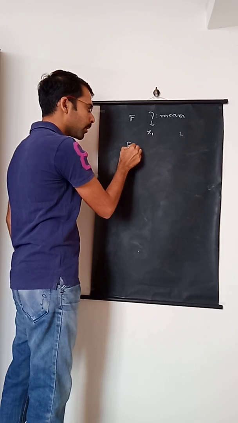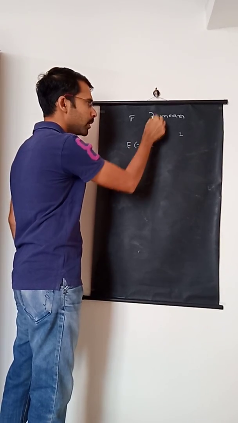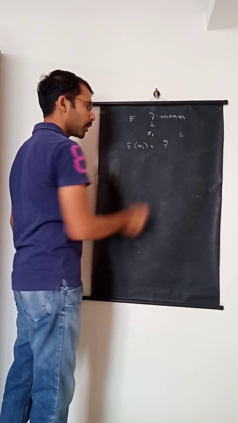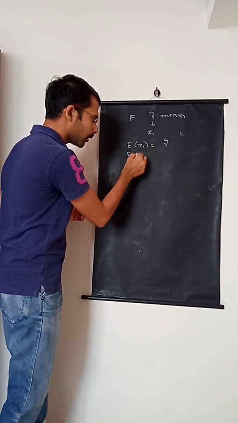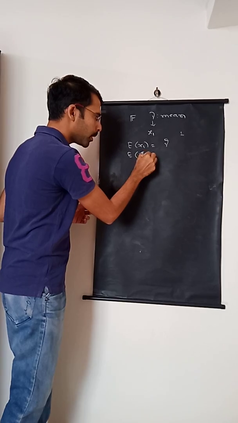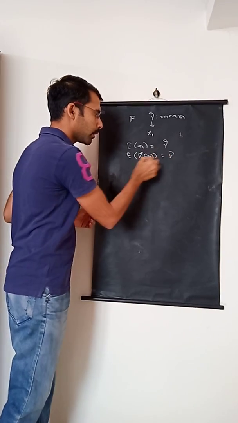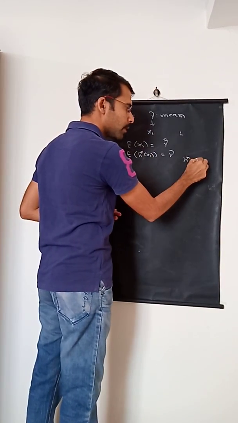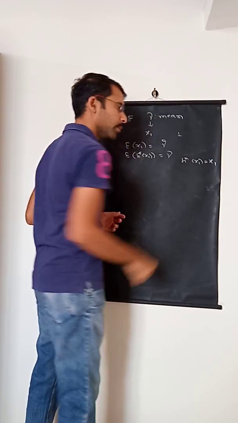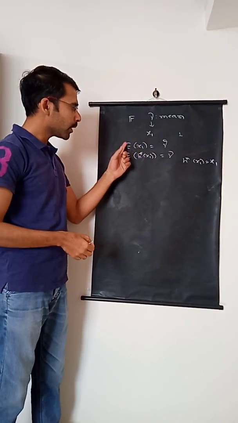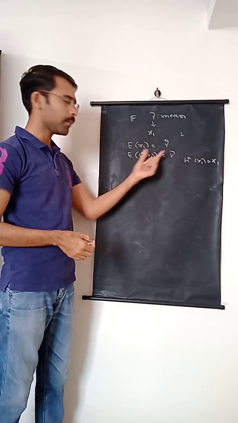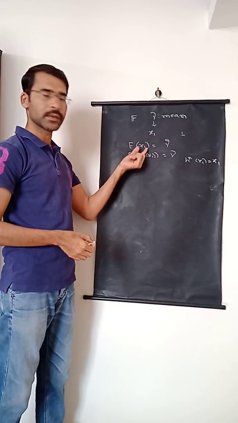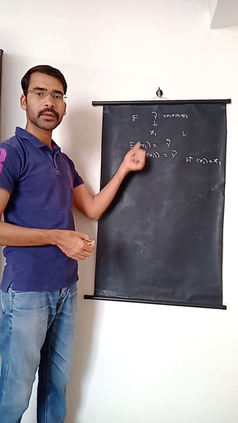As we know, the expected value of x1 is gamma, the population mean itself, and therefore this function x1 is nothing but, say, h star of x1, where h star is an identity function. So x1 as it is, when expectation is taken over it, gives the value gamma. It means it is an identity function: h star of x1 is equal to x1, and that is the function we have used.